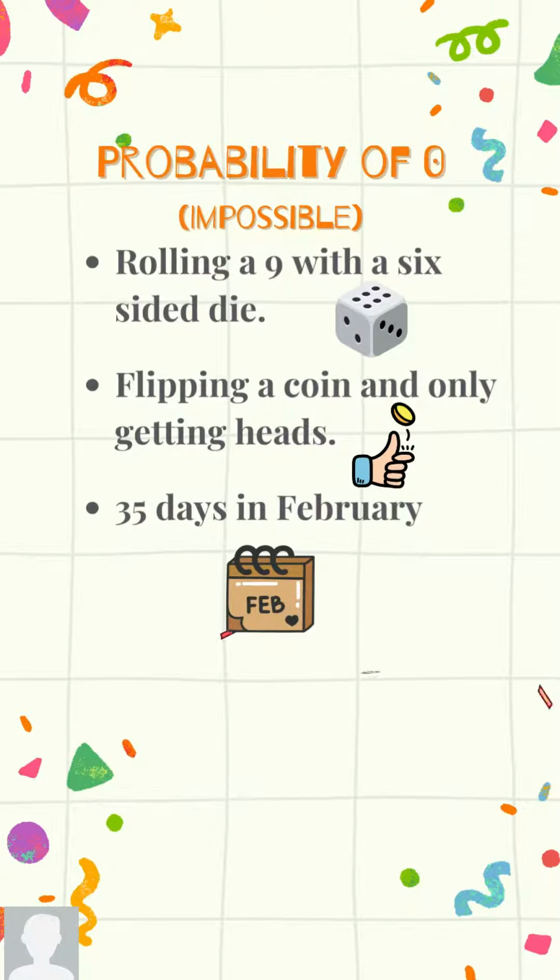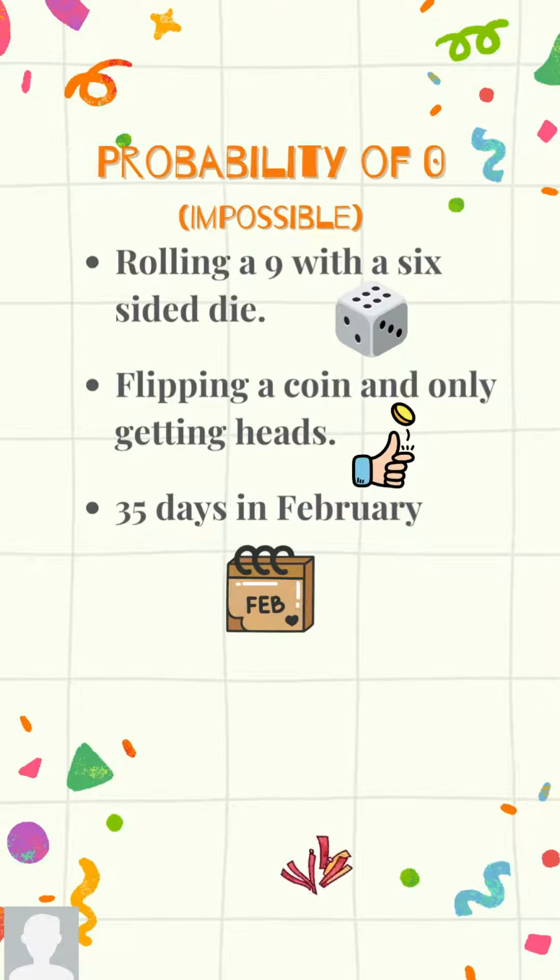If you're flipping a coin and you're only landing on heads, there's something wrong with that coin because you should have an option of heads or tails. So if you're flipping a coin and only getting heads, that probability is 0. It's not going to happen. It's impossible. And the last example is having 35 days in the month of February.